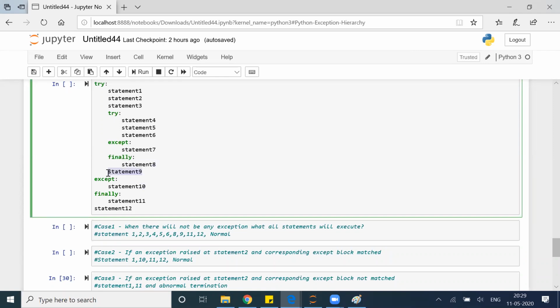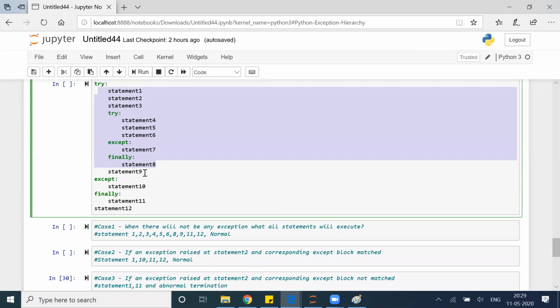So I am getting an error in 9. That means the above lines of the code are perfectly fine. There will not be any issue in the above lines of code. That's why it is reaching successfully at statement 9. Clear? First of all, statement 9 will be reached only when all the issues above are taken care of. Make sense?